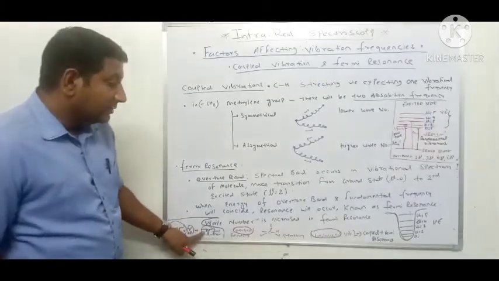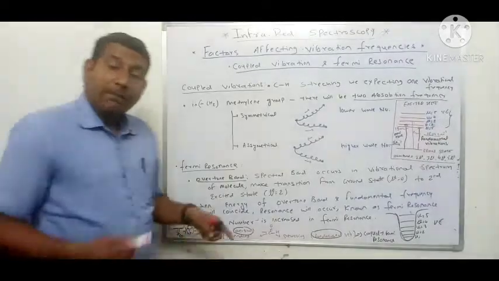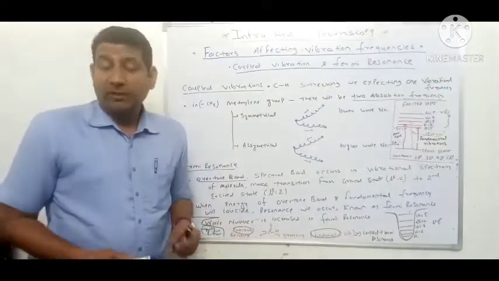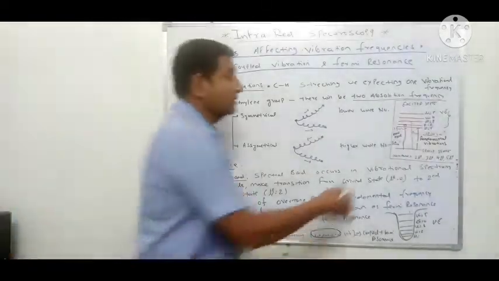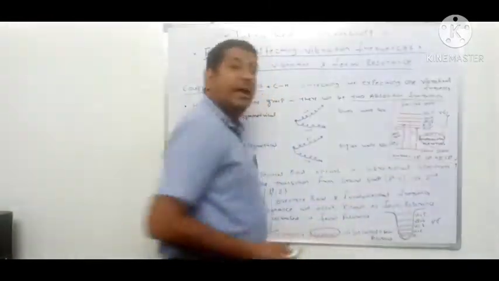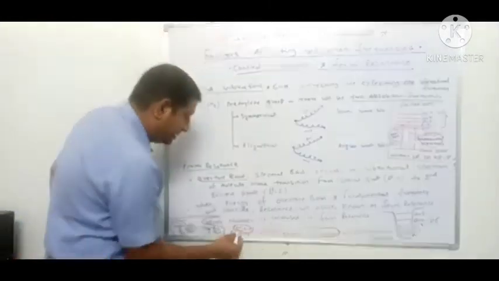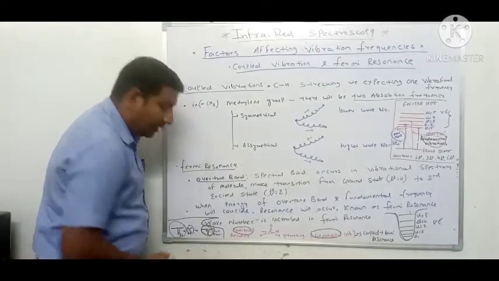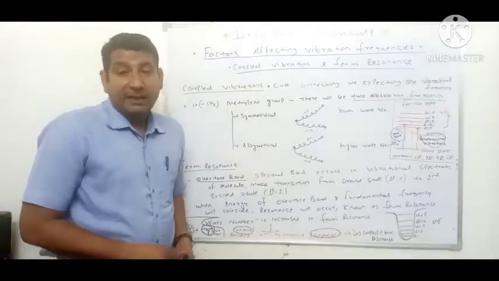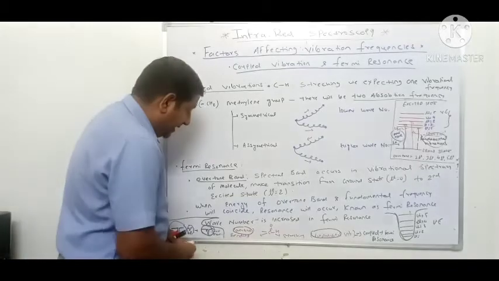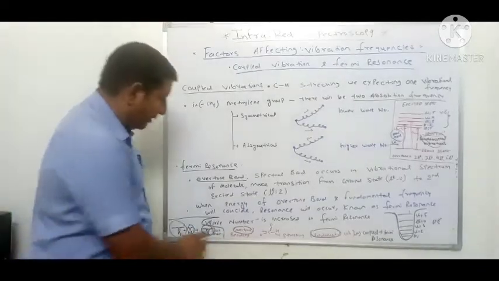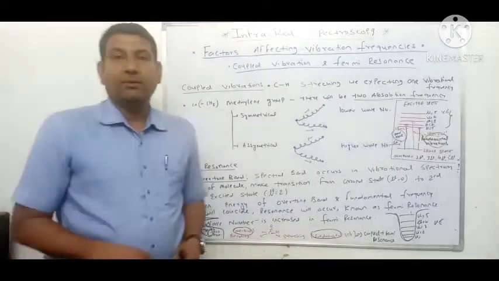So doublet peaks are seen in the aldehyde group, and this is due to Fermi resonance. And this Fermi resonance is due to coupling of two types of energy, that is energy associated with fundamental vibration as well as energy associated with the overtone band. And we see this type of doublet peaks in our IR spectra, and it can easily be identified that it is due to Fermi resonance, and this is the concept of Fermi resonance.